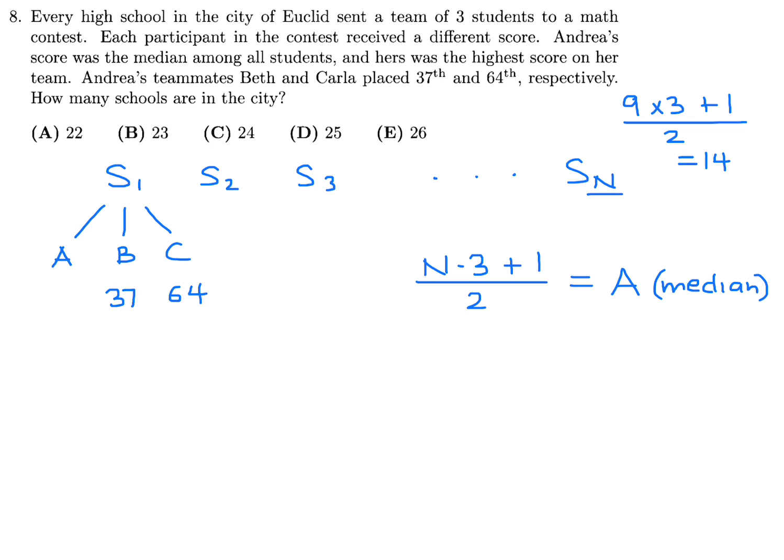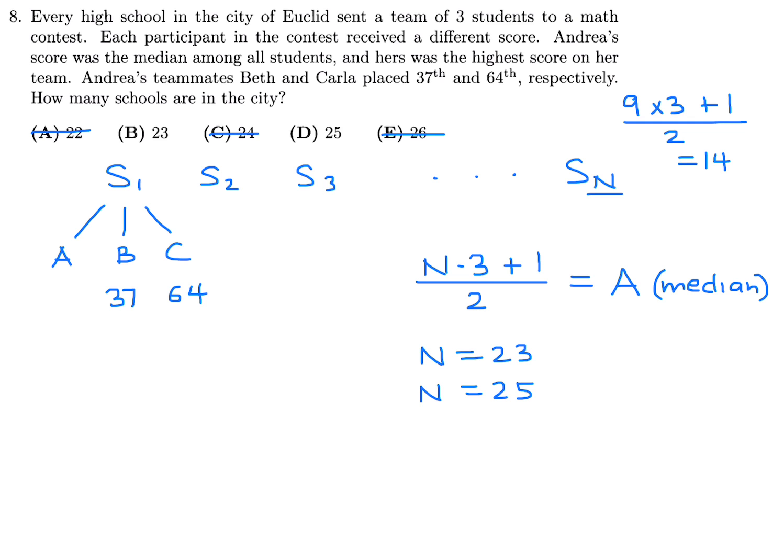Now, where do we go from here? Well, one thing I immediately noticed is that n must be an odd number. And if that is the case, then we can immediately eliminate 3 of the answer choices, and that very much helps us. So that means we're down to n being either 23 or 25. Let's see which one of these works.